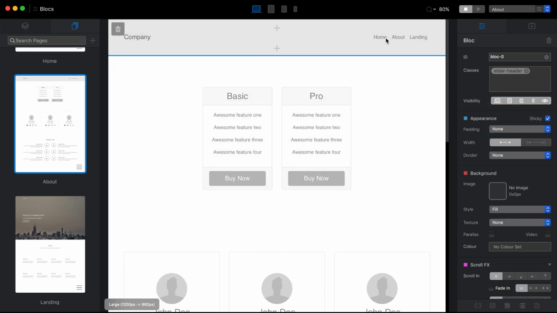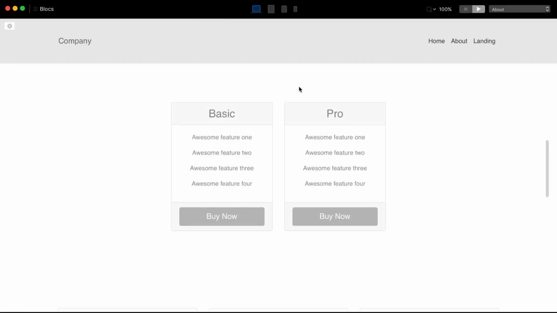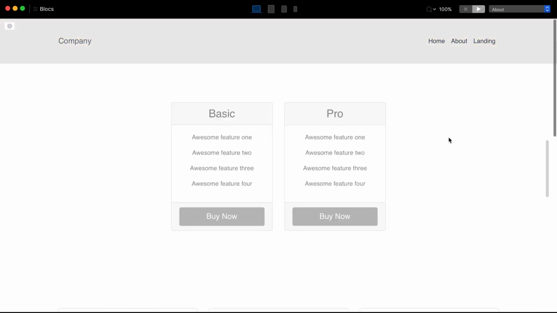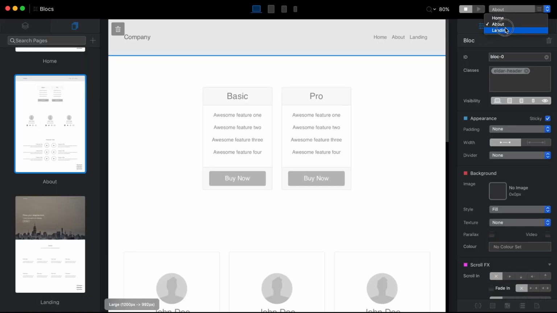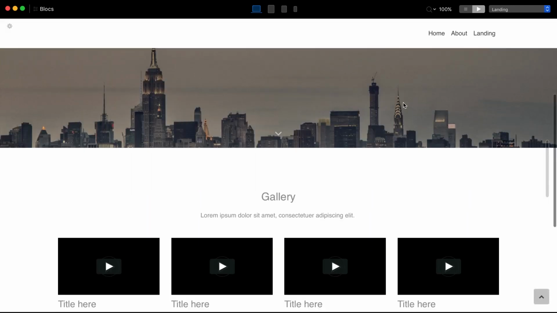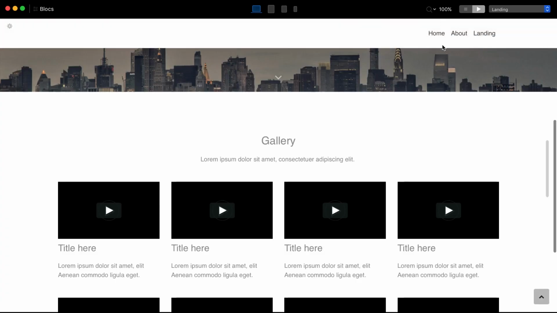Now we just have 30 pixels here, and we will only have 10 when this navigation is scrolled down. So right now it is 30 pixels on each side. When we scroll, it becomes 10. So you can see it's a kind of beautiful animation, and we don't need to apply anything, just the custom class, and we can create a custom navigation for our website here. So if we go back to the landing page and check the sticky navigation here, you can see that it has the same size. It has the same 10 pixel size on each side.